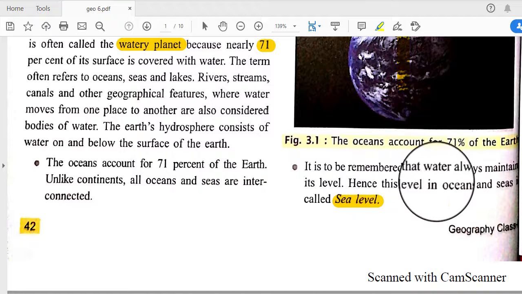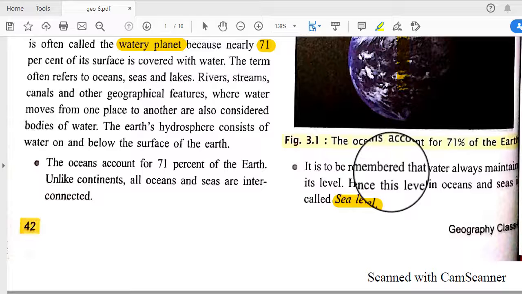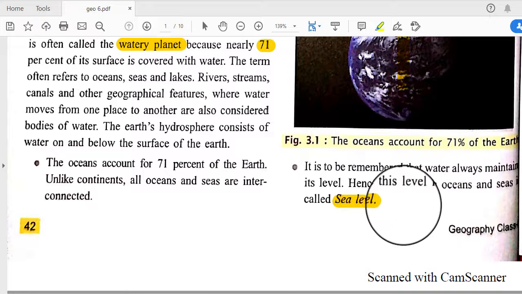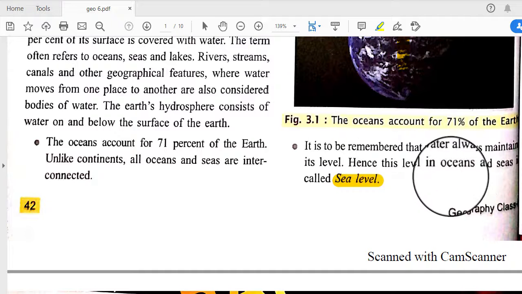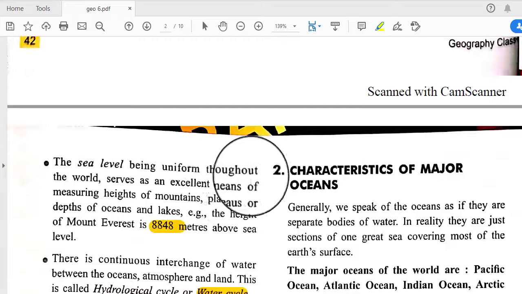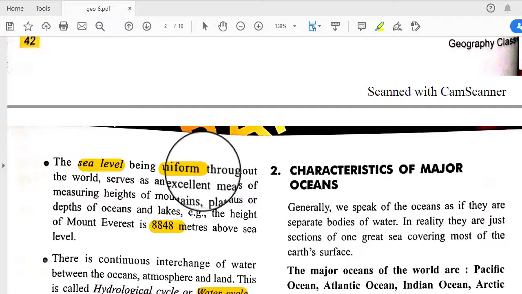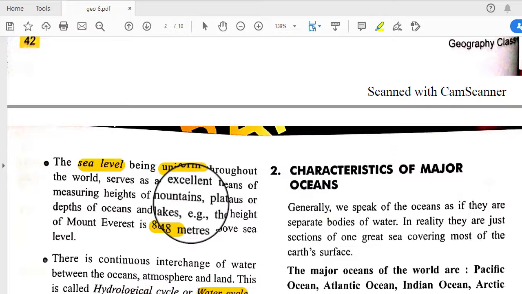It is to be remembered that water always maintains its level, and always tries to take a level, and this level is called sea level. Basically we can see the sea level in oceans. The sea level is uniform throughout the world, and serves as an excellent means of measuring the height of mountains.